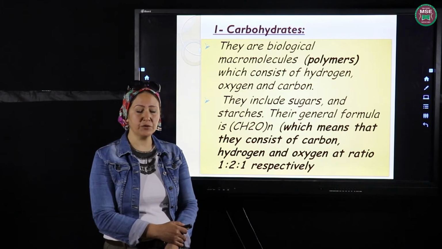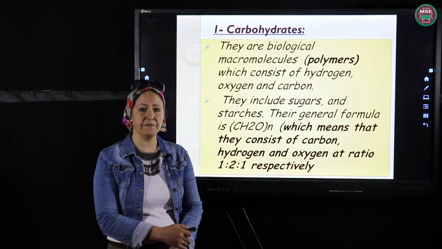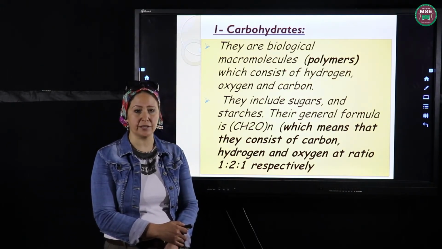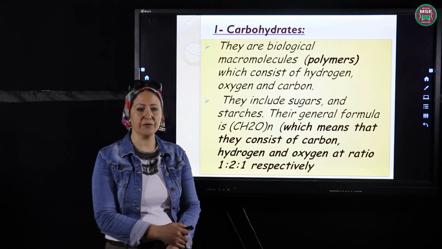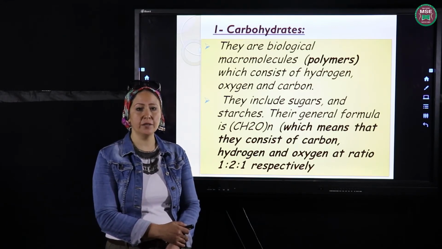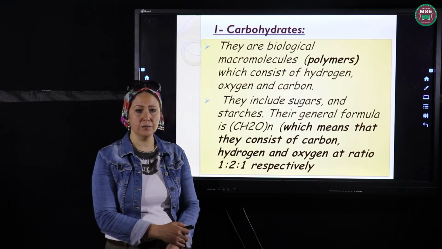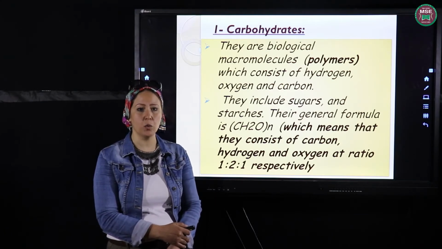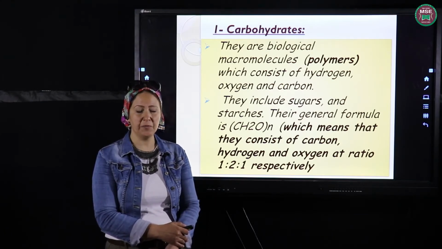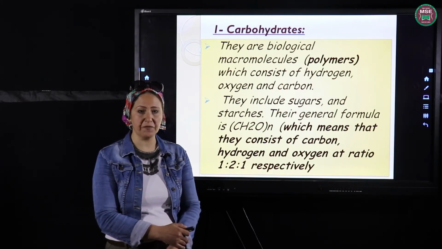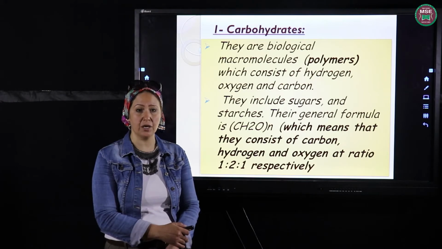So you have to understand that there is a very important point in the carbohydrates structure. The structure of carbohydrates contains carbon, hydrogen, oxygen with a ratio between these atoms of 1 to 2 to 1. It means all the carbohydrates, or most of them, contain carbon, hydrogen, oxygen with a ratio of 1 to 2 to 1.